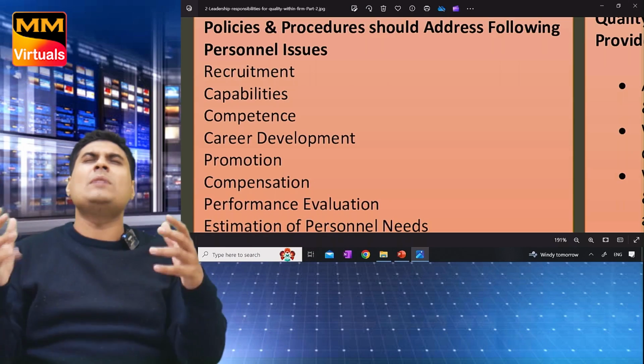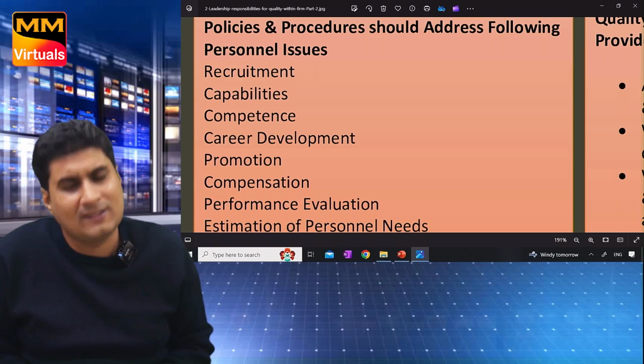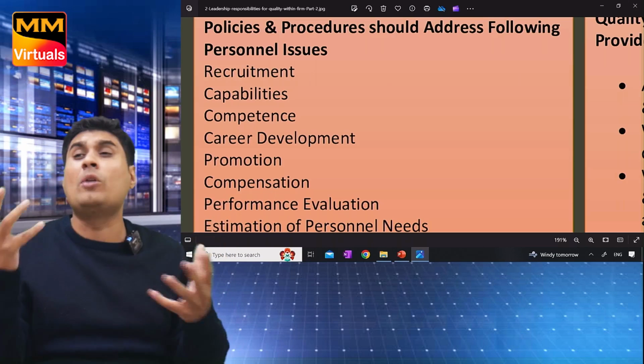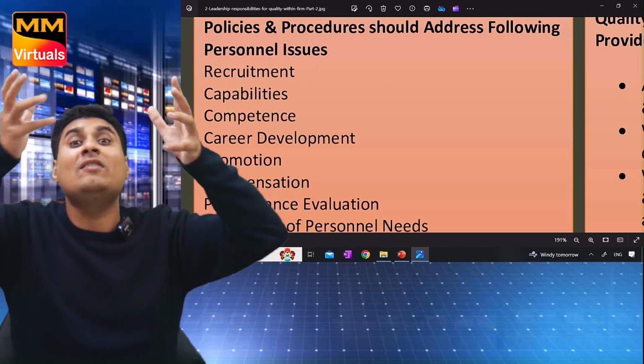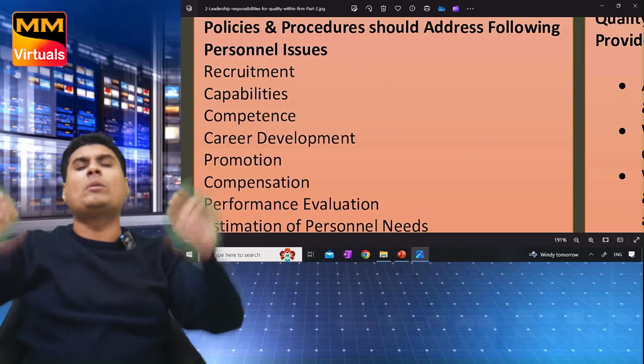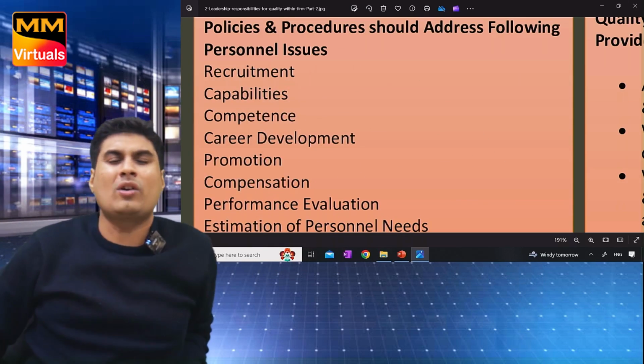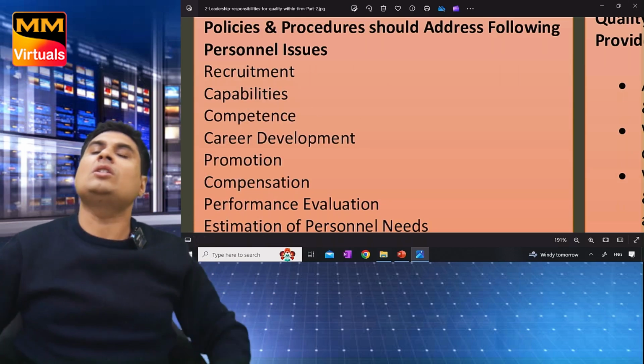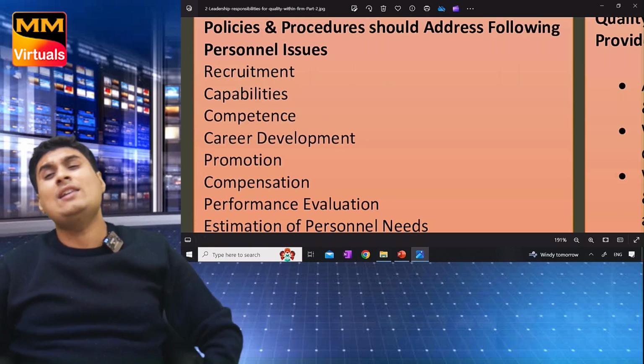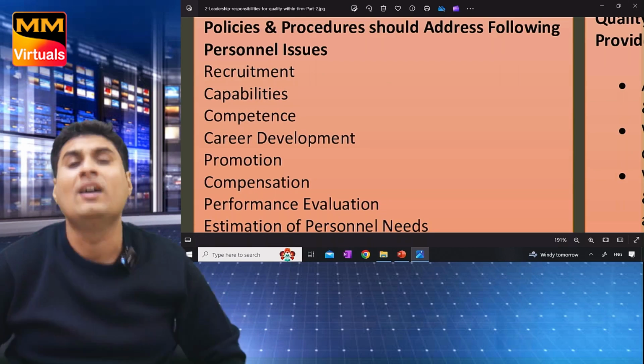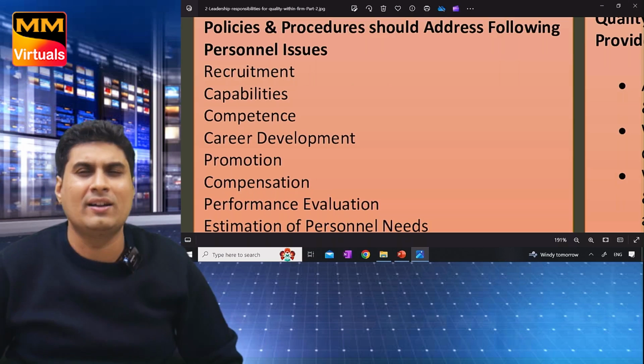Very simple. So tell me, we should have policies and procedure in how many areas? This many. Recruitment. Who's capable, competent. You recruited. Career development, promotion. Pay him more. Compensation. Estimation of personal needs. Performance evaluation. Read one small break.